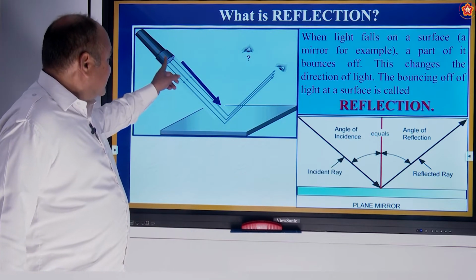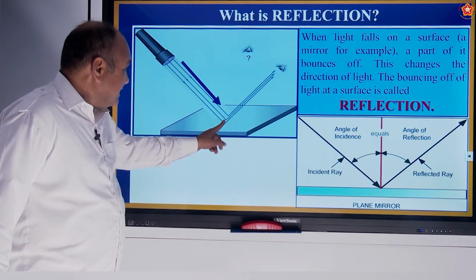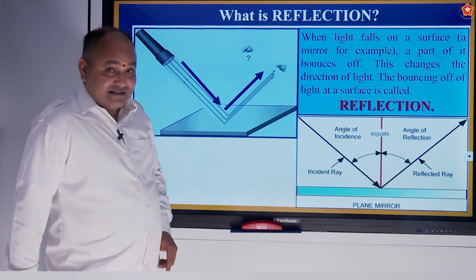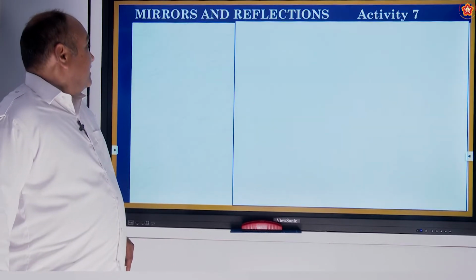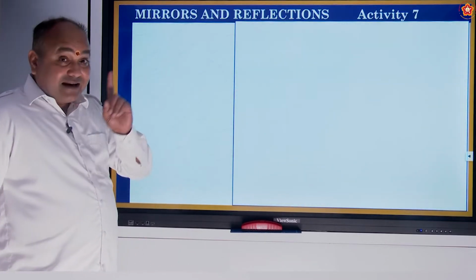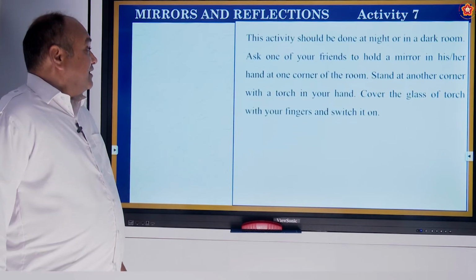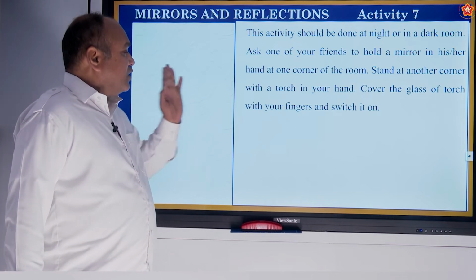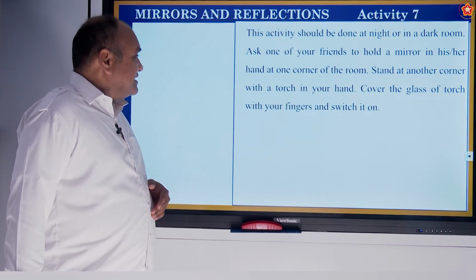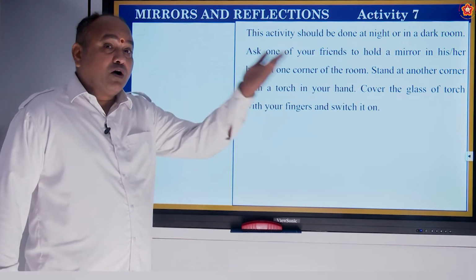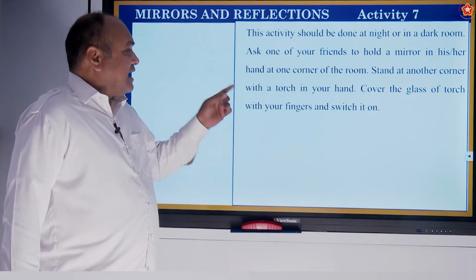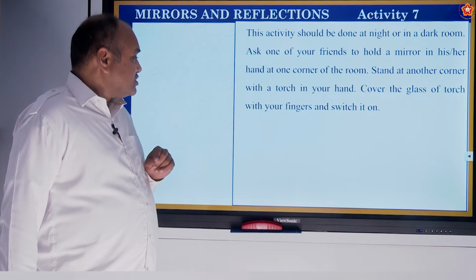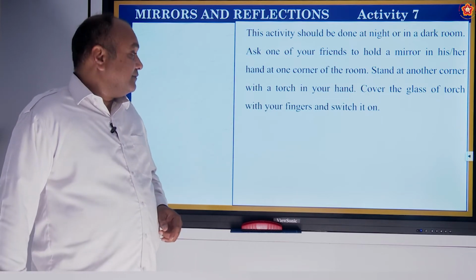Now, see, this is coming onto the mirror like this and the eye is getting it like this. Okay, children? Now, mirrors and reflections, activity number 7. This activity should be done at night or in a dark room. Ask one of your friends to hold a mirror in his or her hand at one corner of the room. Stand at another corner with a torch in your hand. Cover the glass of the torch with your fingers and switch it on.